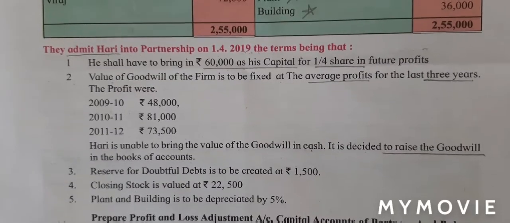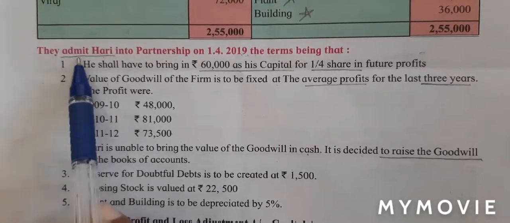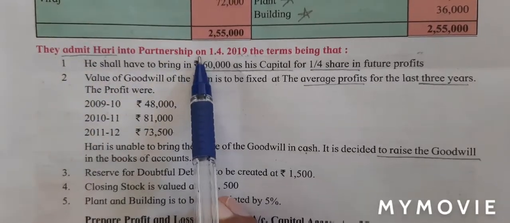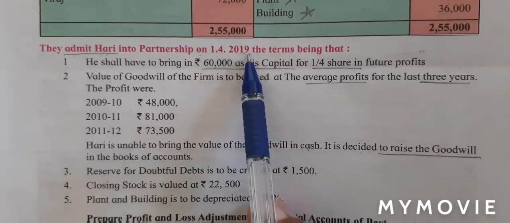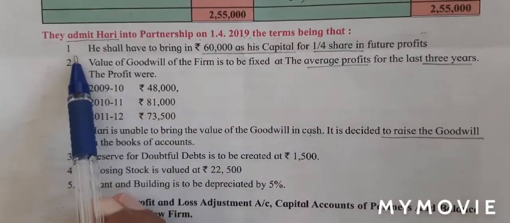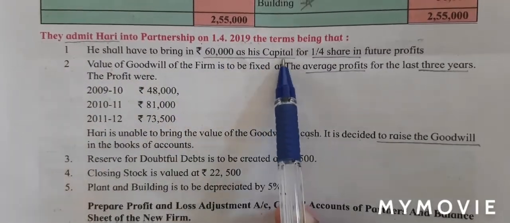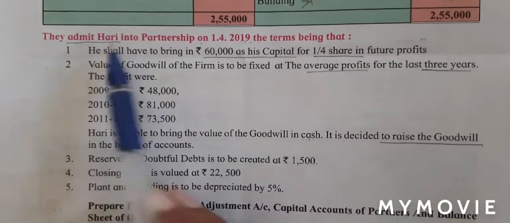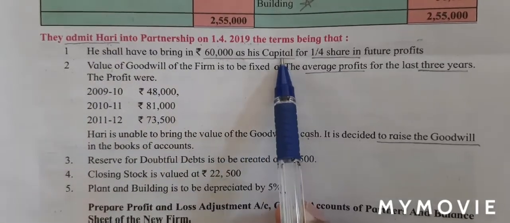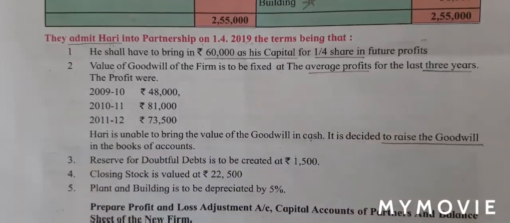We will now begin with step number 2, adjustment. They admit Hari into the partnership on 1st April 2019. The following terms being that, number 1, he shall have to bring rupees 60,000 as his capital. So Hari is bringing 60,000 as his capital. We will first recall our journal entry.